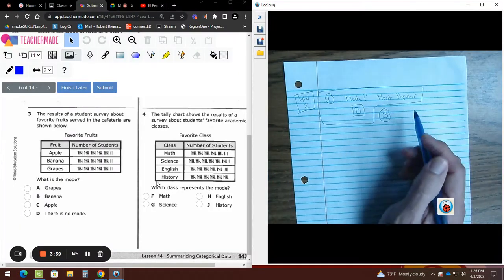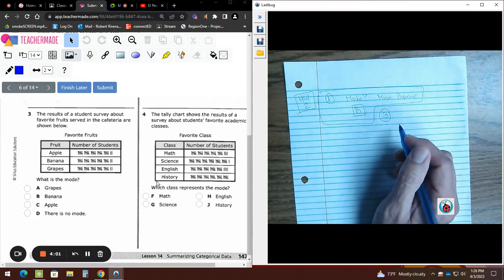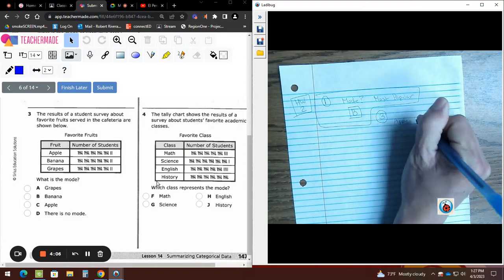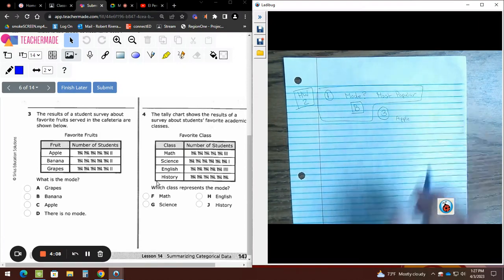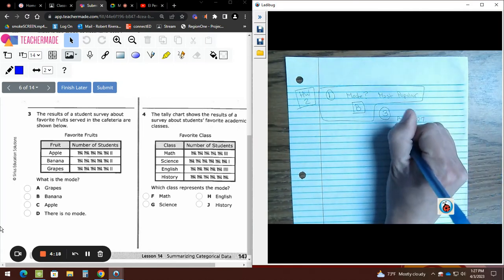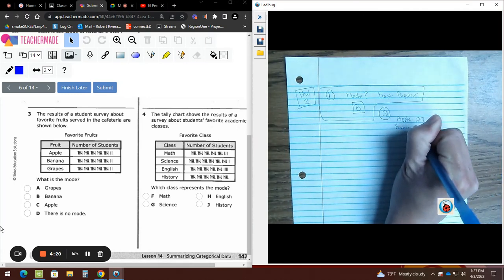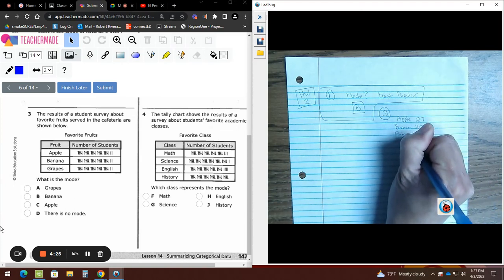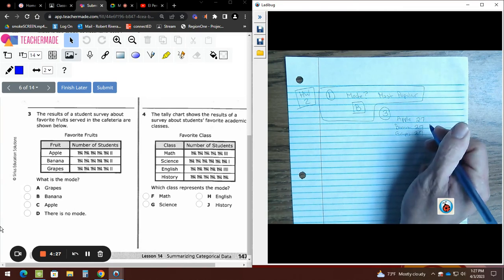So number 3. Okay, we have apple. How many do we have in apple? So you count by 5, guys. 5, 10, 15, 20, 25, and 2 more, 27. So apple has 27. Banana, 27. Grapes, 27.